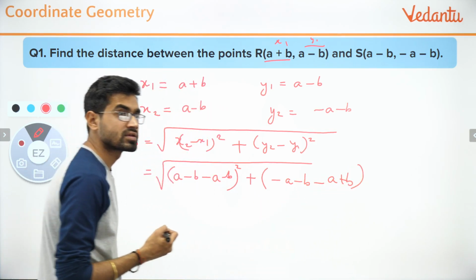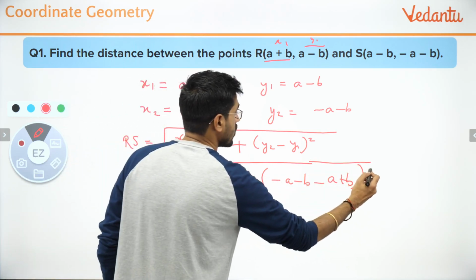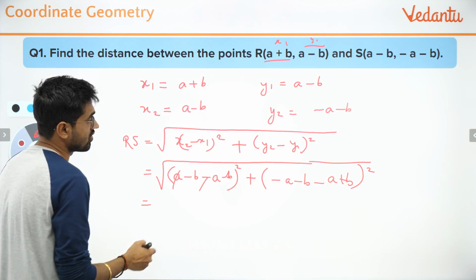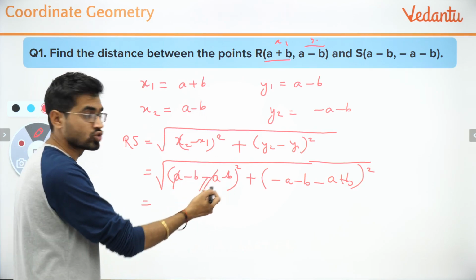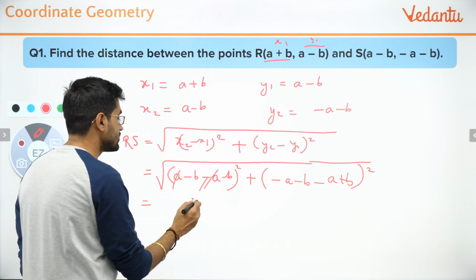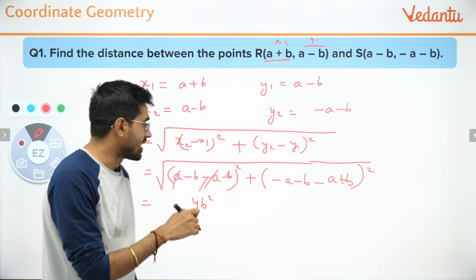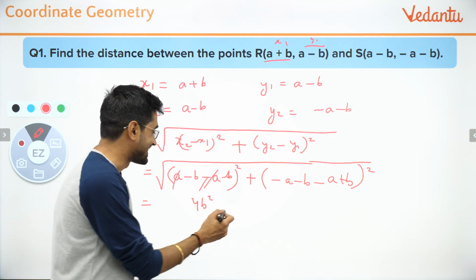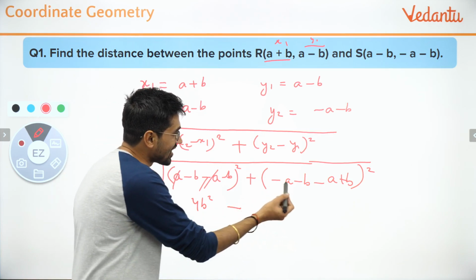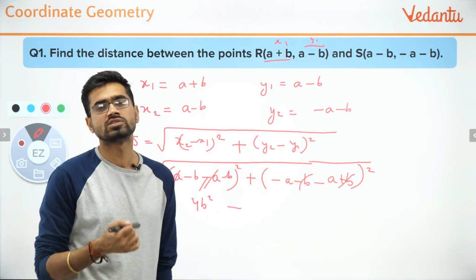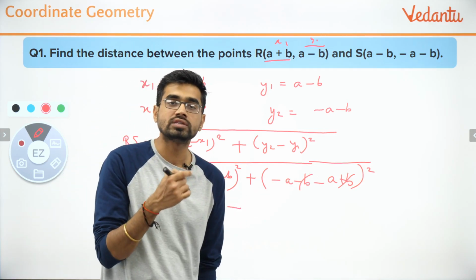Okay, what is happening? Yeah, correct. So whole square. Now a and a will cancel out and you're left with minus 2b. Whole square of it is 4b square. I'm just eating one step again. I'm not hungry that much today, but still I'm eating it. Okay, so now you see minus b plus b will cancel. You are left with minus a minus a, which is minus 2a. Whole square is 4a square.